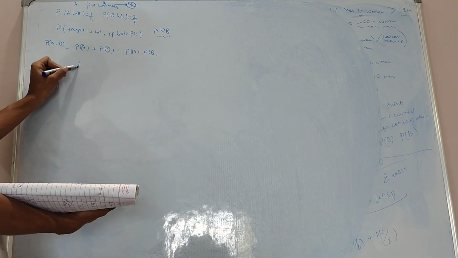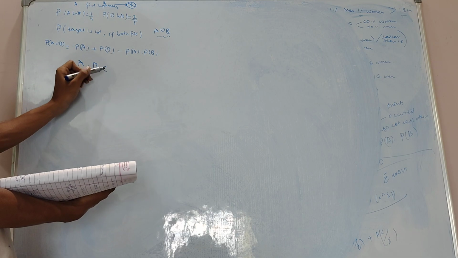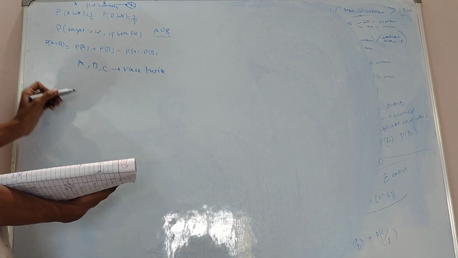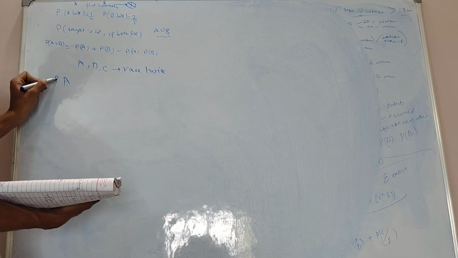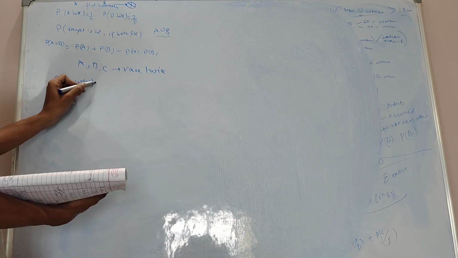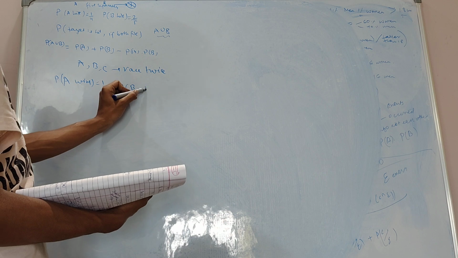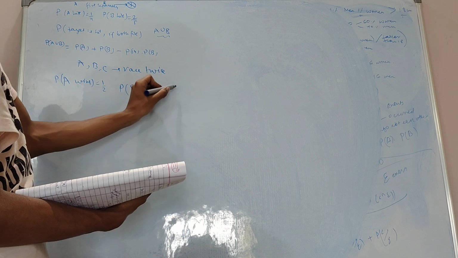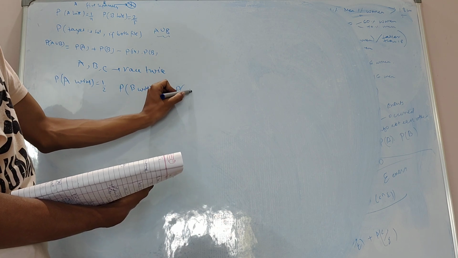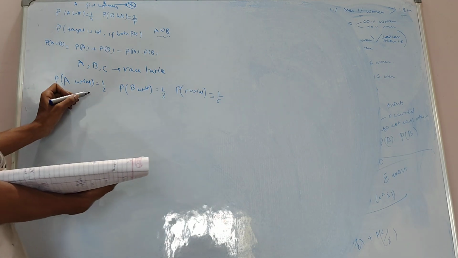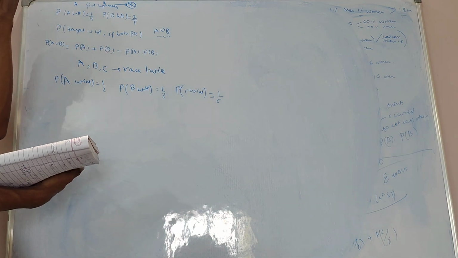Now there are three horses A, B and C who race twice, right? So probability that horse A wins is 1 by 2. Probability that horse B wins is 1 by 3. And probability that horse C wins is 1 by 6. So find sample space and probabilities, right?